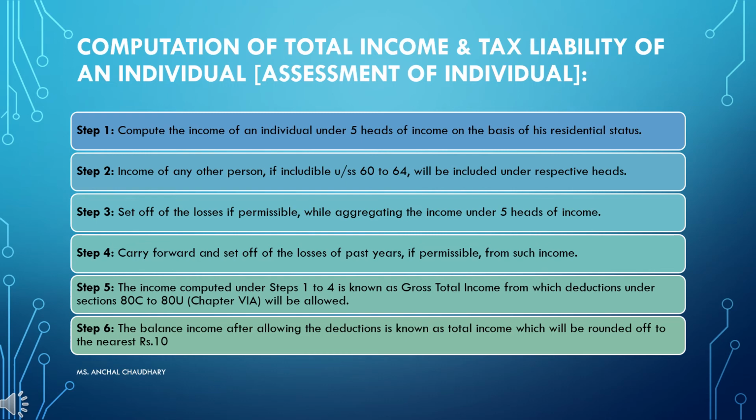Then step number 5: the income computed under steps 1 to 4 is known as gross total income. The result which you get from step 1 to step 4 will be your gross total income. The balance income after allowing the deduction is known as total income, which will be rounded off to the nearest rupees 10. If suppose the gross total income is rupees 12 lakh 502, then you will round off that figure to 10 rupees.